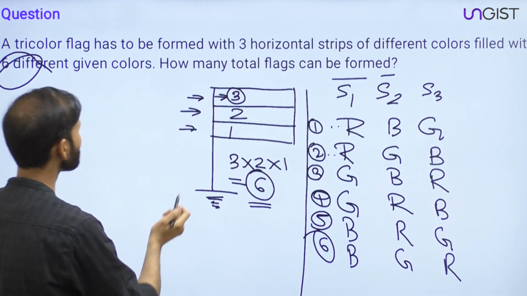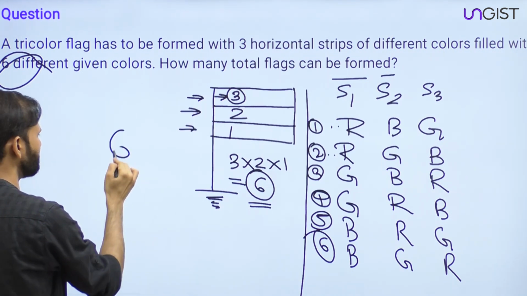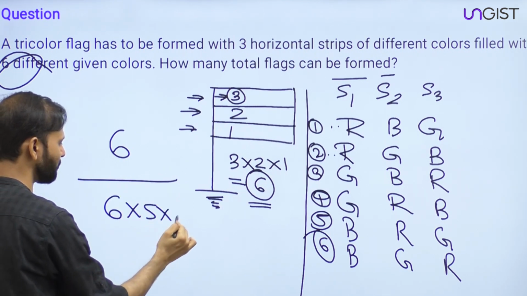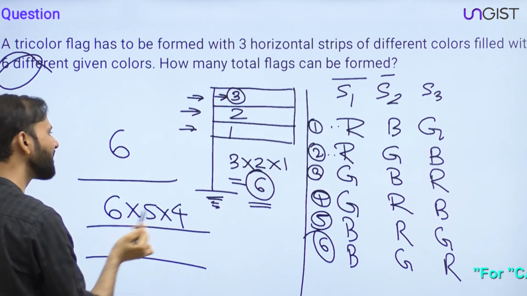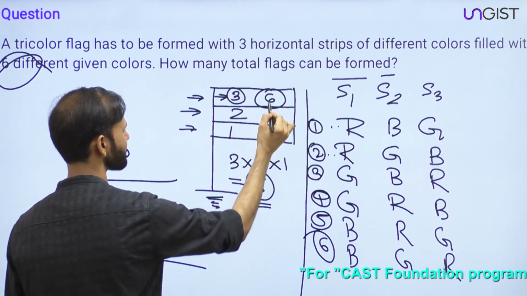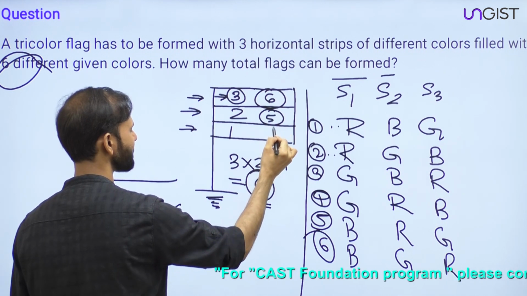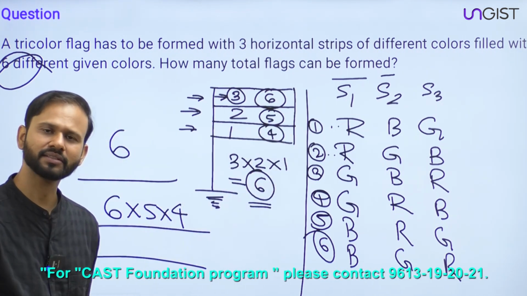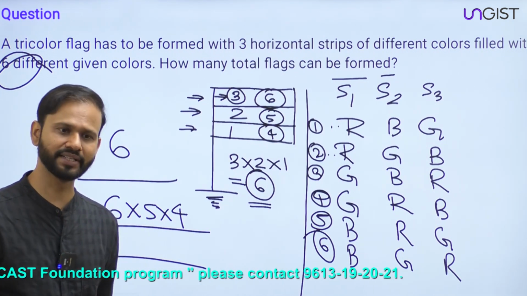Similarly, this time, if you have 6 colors with you, then what will be the answer? The answer is 6 into 5 into 4. How come this is 6 into 5 into 4? Because for the first strip, you have 6 choices. For the second strip, you have 5 choices. And for the third strip, you have 4 choices. Guys, is it clear? Hope I am making sense to you, right?